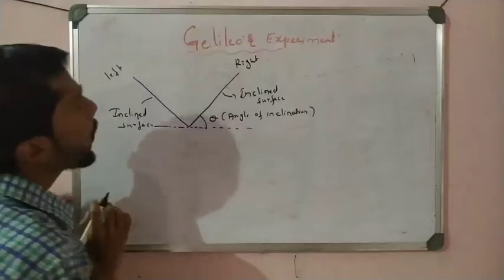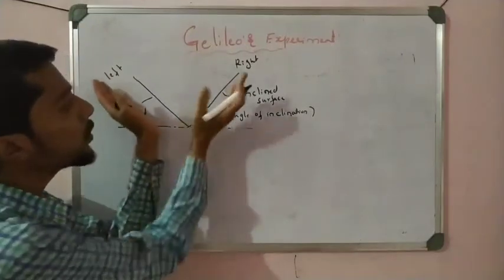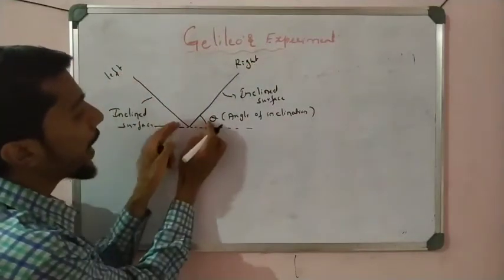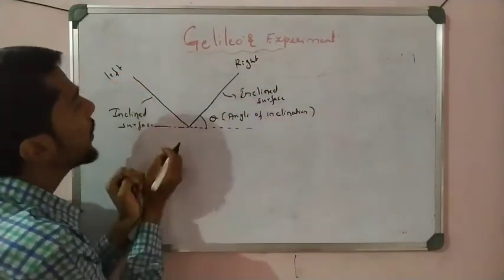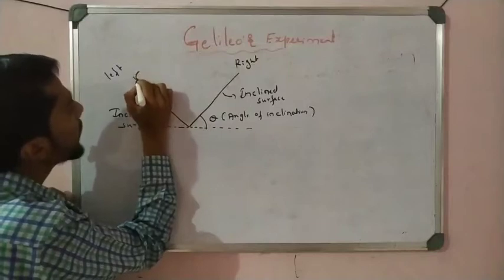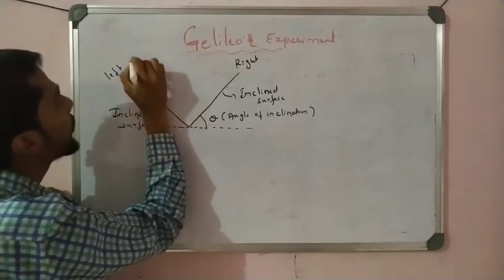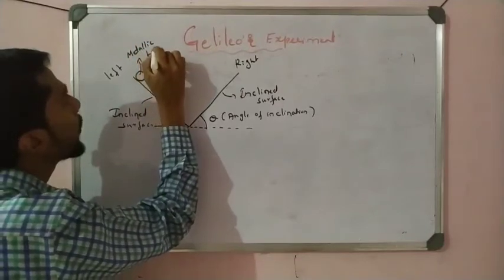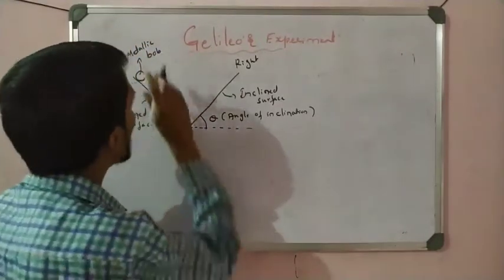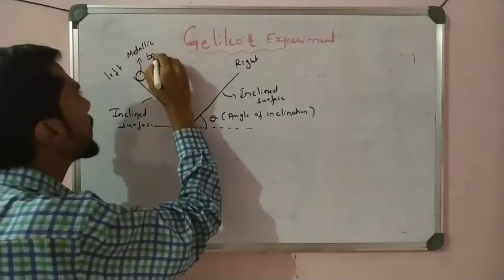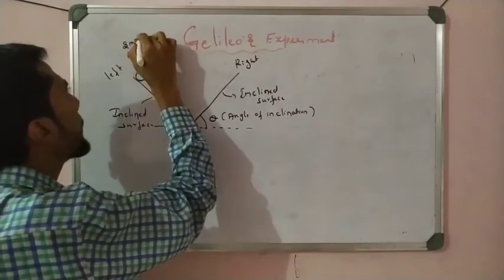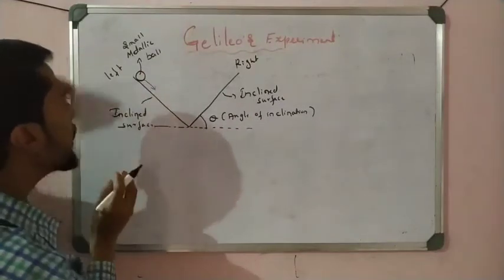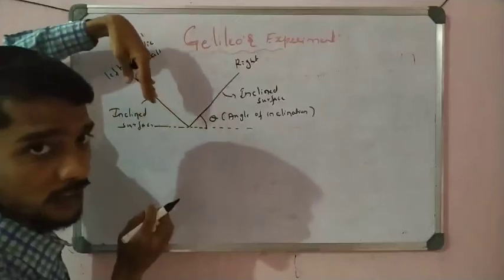Let us see now what Galileo did here. He takes two inclined planes with some angle to the contact surface, like that. Now he takes a ball, a small metallic ball, also called a pendulum bob or round bob. And he releases the ball downward under gravity.